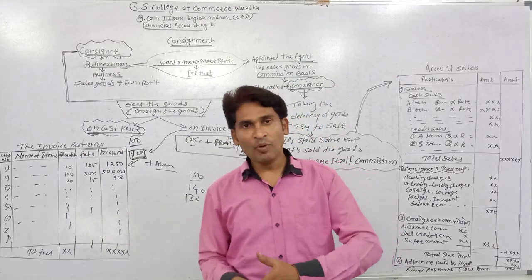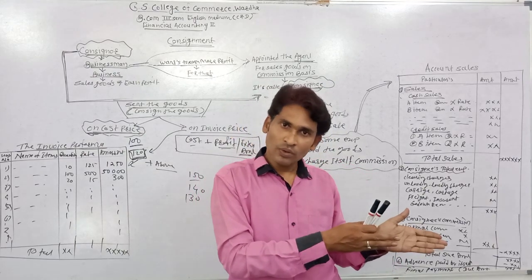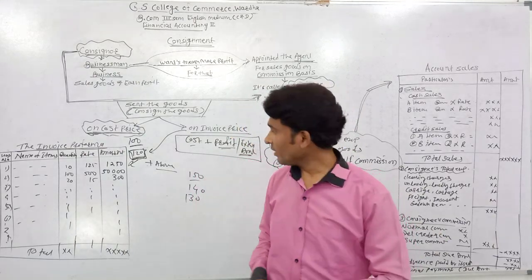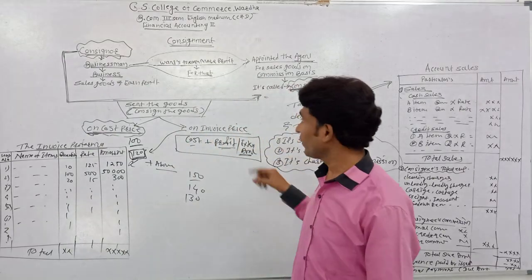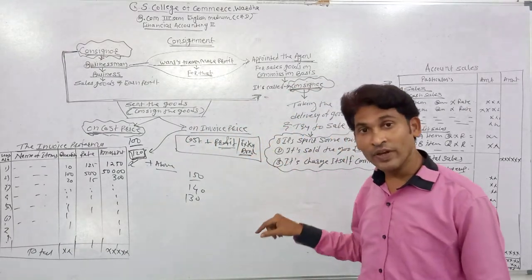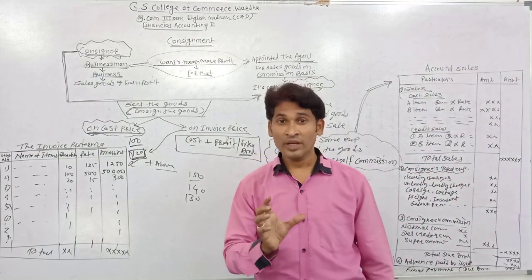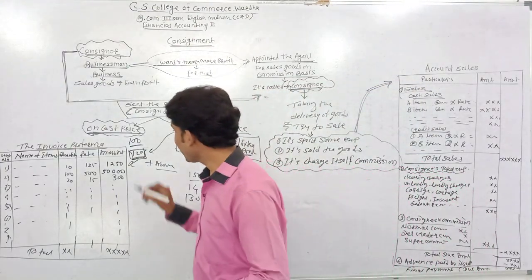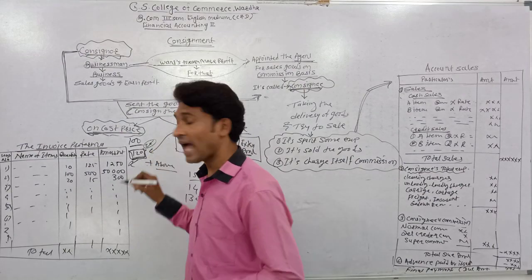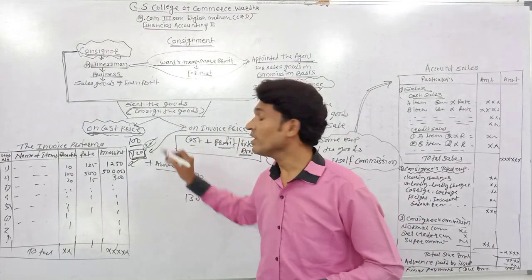After that I will provide the commission to you. If the consignee wants to calculate the profit, they will find only a little profit, because the consignor has already taken and hidden their profit of rupees 20 per unit.